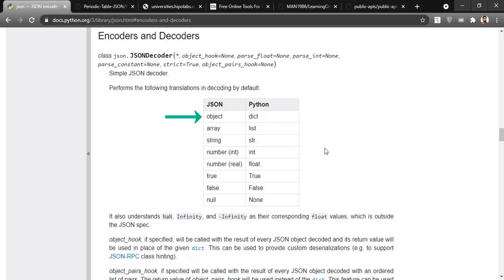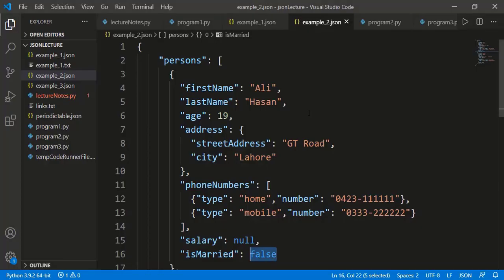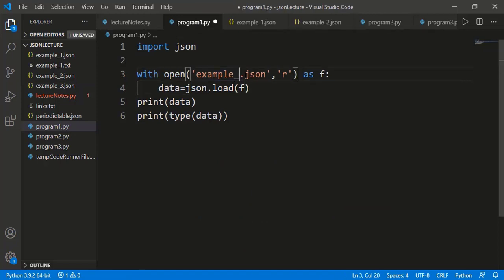In JSON format, the JSON object is translated to a Python dictionary, and we saw that a while ago. Then an array in the JSON format is translated to a Python list. The string in JSON is translated to a string in Python. In JSON or JavaScript, a string is specified only by double quotation marks and cannot be specified with single quotation marks as in Python. Then the numbers are translated to int or float in Python. The boolean true and false in JSON start with lowercase letters, while they start with uppercase letters in Python. And finally, the null in JSON gets translated to None in Python. So let's read this JSON file now.